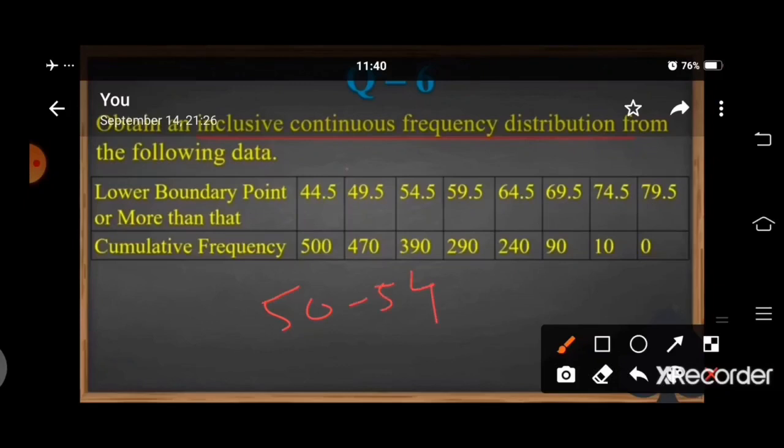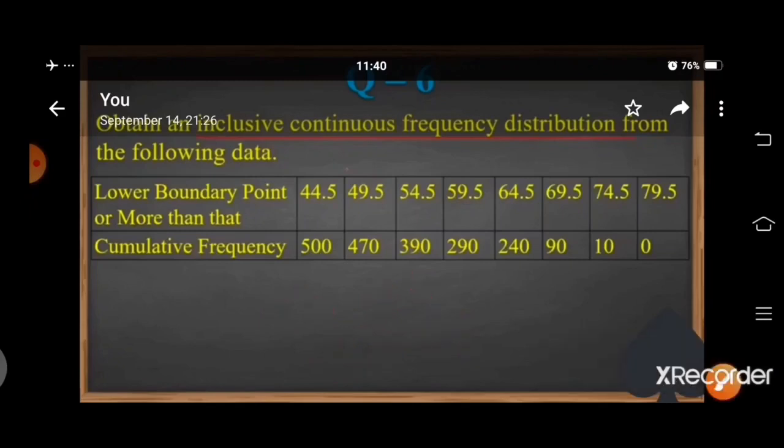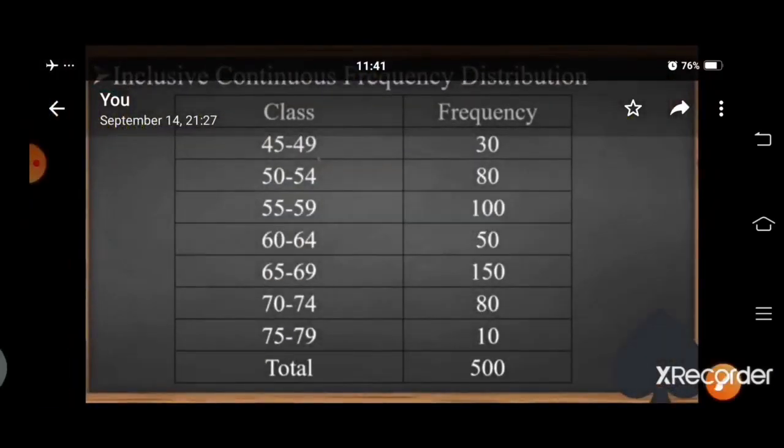Then again in the next class, 54.5 we will add 0.5, then we will get 55, then from 59.5 we will subtract 0.5, we will get 59. We will make according to this 60 to 64, 65 to 69, 70 to 74, 75 to 79.